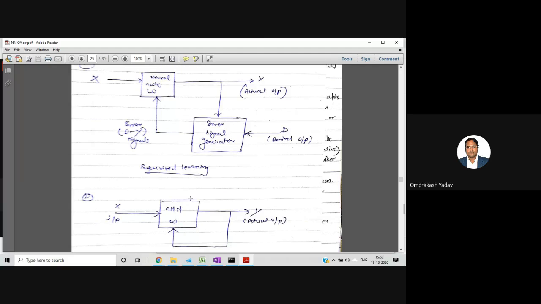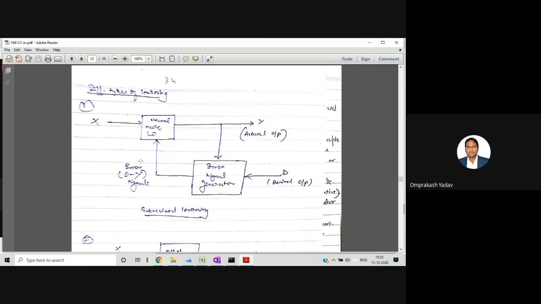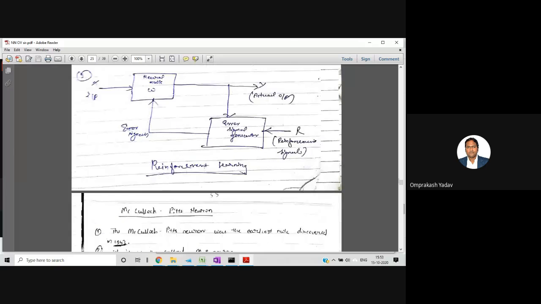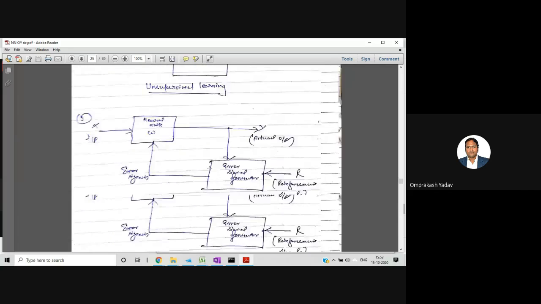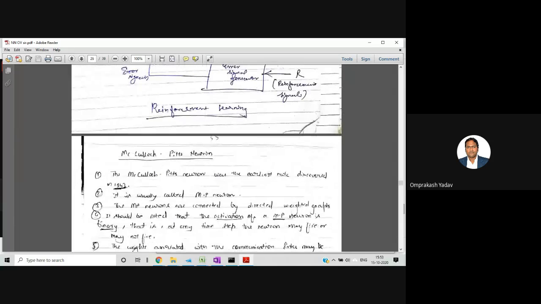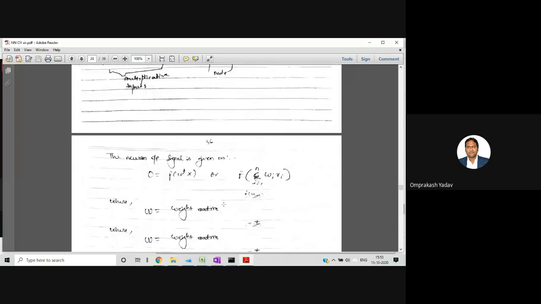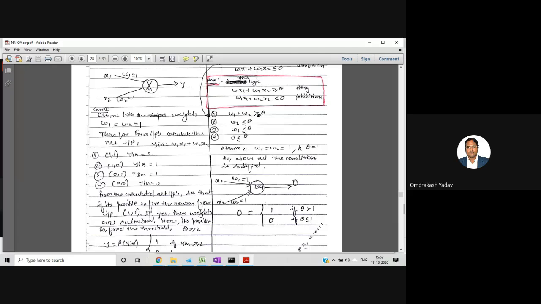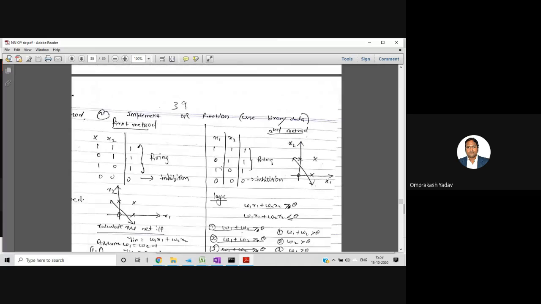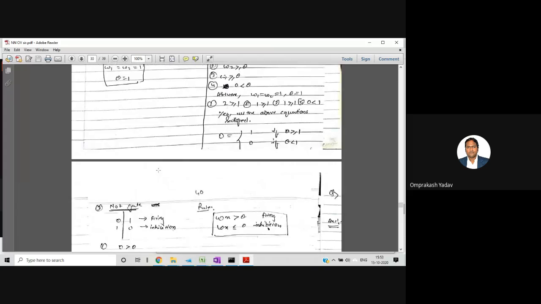Then we saw the different types of learning. We saw three different types of learning: supervised, unsupervised, and reinforcement learning. All of you know this thing, the different types of learning. So it's okay. Now from the next lecture, we can start with the McCulloch-Pitts neuron model, and then we can start designing. There are some designing problems also, and this problem also, you might have solved in ML. Till here it was there in your syllabus, I think. So any doubt till here, all of you? No, sir. Okay.